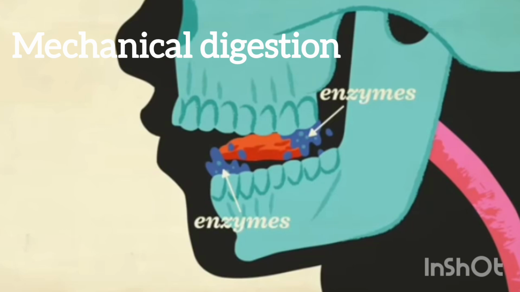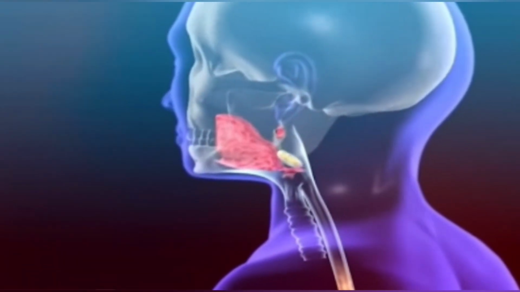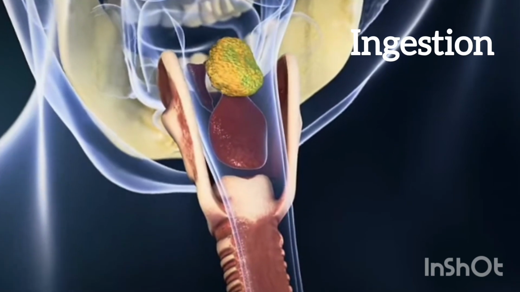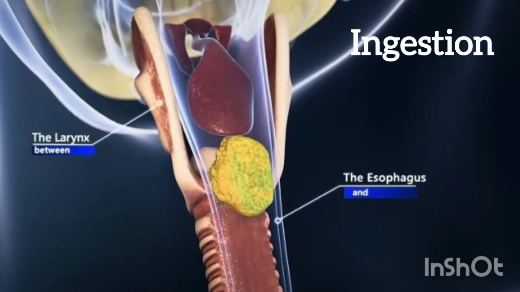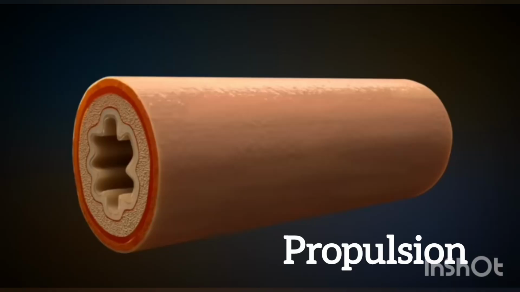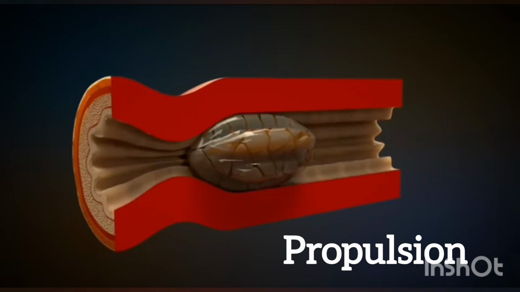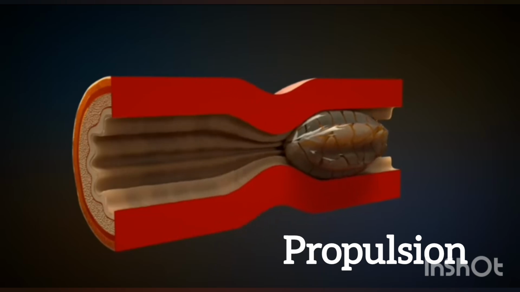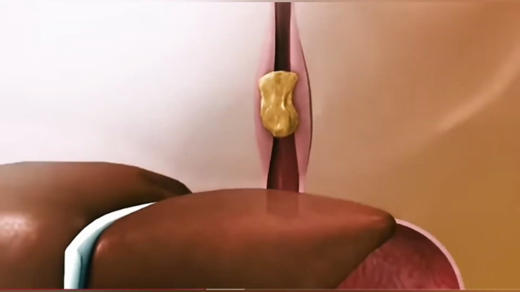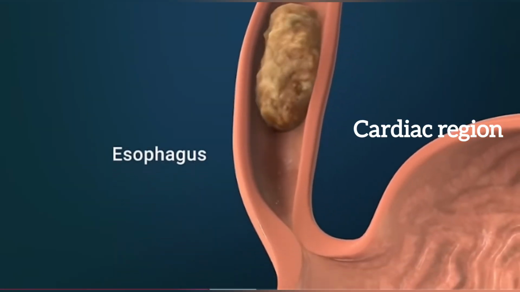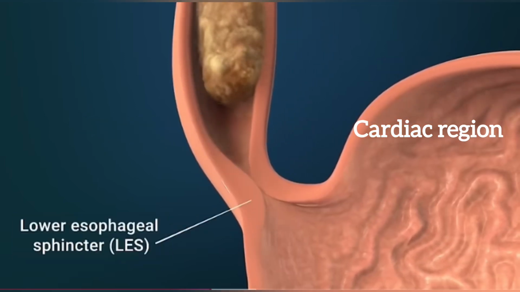Now the semi-solid, partially digested food particles stick together by mucus and are molded into a round mass called bolus. Our tongue pushes this bolus into the pharynx. Here, the epiglottis covers the glottis and food is swallowed down into the esophagus. The esophagus has a propulsive movement called peristalsis. These are alternate rhythmic contractions and relaxations of the gut wall, which help food to pass from the esophagus to the stomach.